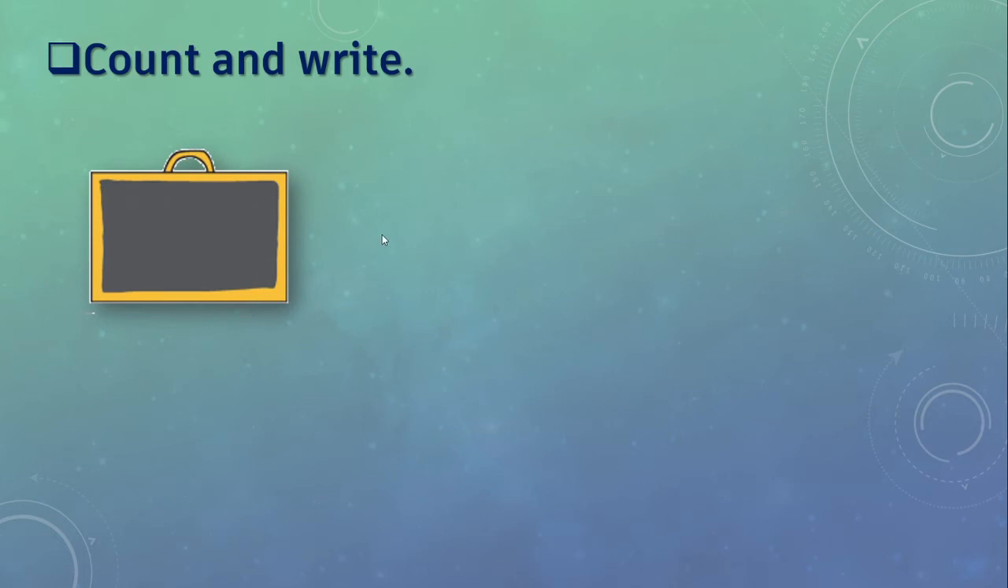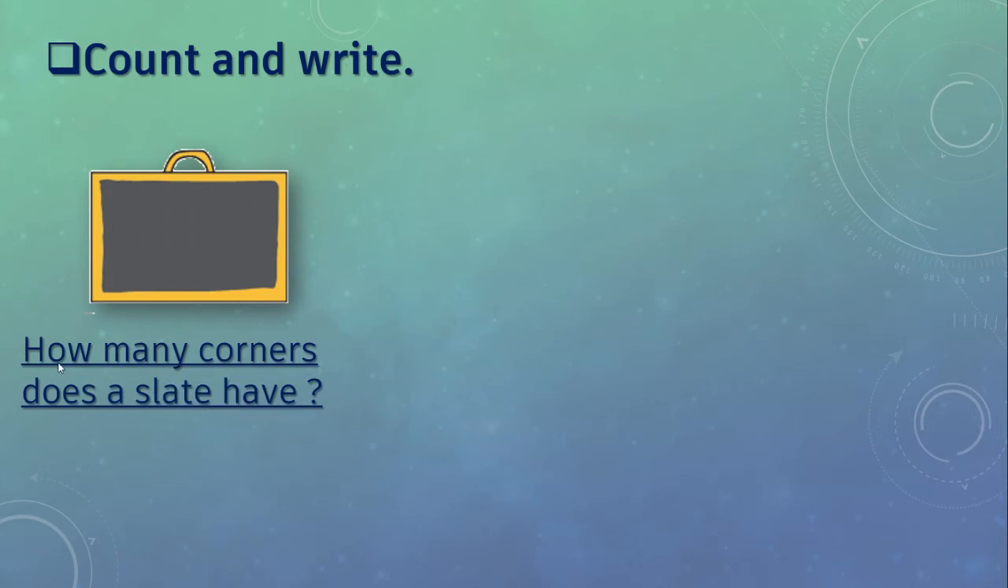Here we can see a slate. Question is, how many corners does a slate have? What is the meaning of corners? Corner means कोना. Okay? कितने कोने हैं स्लेट को? This is 1. This is 2. This is 3. This 4th. Means total there are 4 corners. Right?